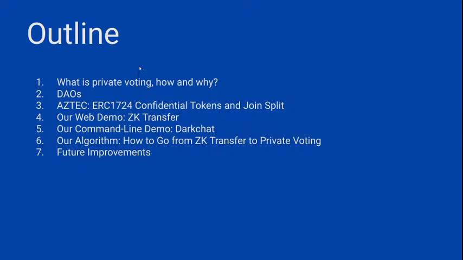Briefly, as an overview, I'll talk about private voting, how to achieve it on Ethereum and why, and in the context of DAOs, why voting is important and private voting can be useful. Then I'll talk about AZTEC, the ERC 1724 standard for confidential tokens, and the join split primitive, which is how it achieves privacy on a public blockchain.